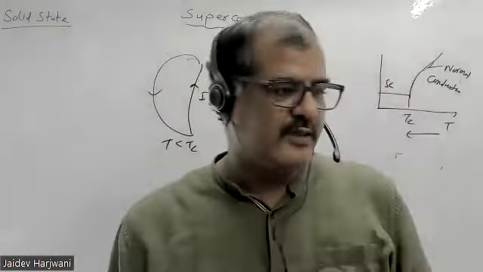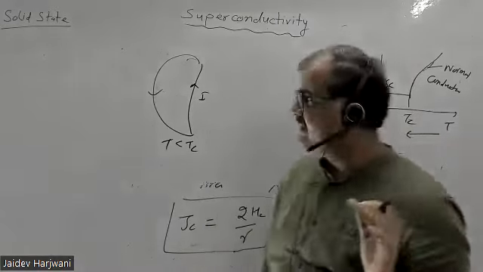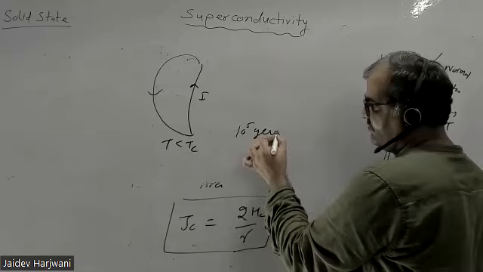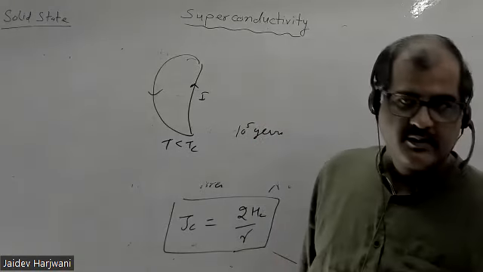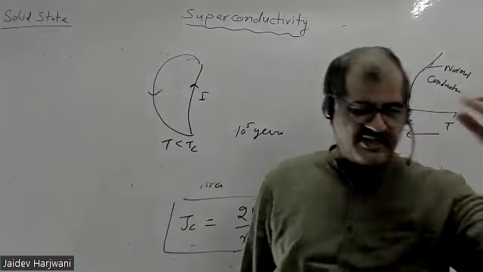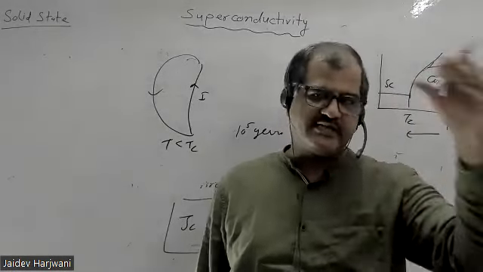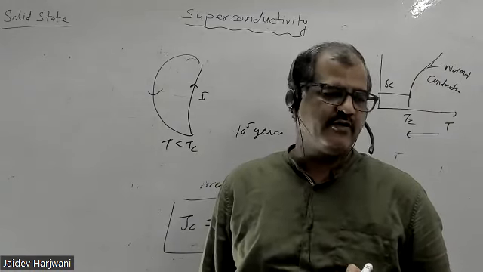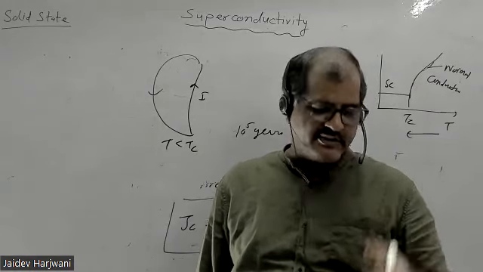If we apply any current, that current should be present in the sample without decay for infinite time, and the time is given up to 10 to the power 5 years. The current will keep on flowing inside the loop. The total current will remain constant without decay in the superconductor. And this is actually tested.